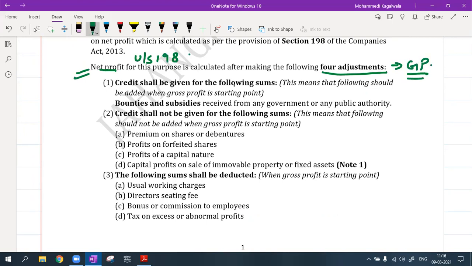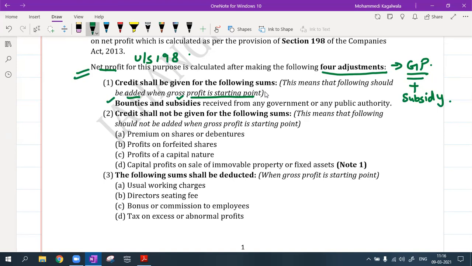I will give credit to the following sums. Credit means I can add to the gross profit. What? Bounties, any subsidies received from the government or any authorities. All this can be added to the gross profit. Subsidies received from the government are an allowable income, so that has to be added to the profits.